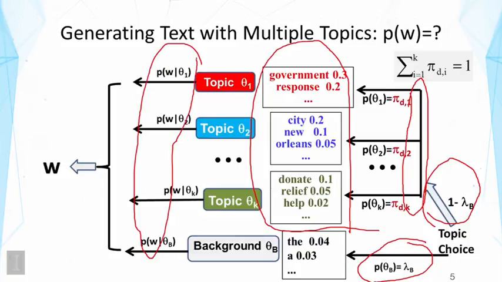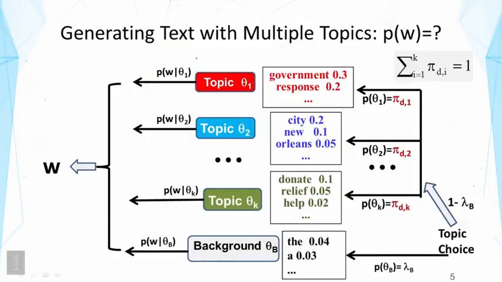Okay, so now let's look at the question about the likelihood. So what's the probability of observing a word from such a distribution? What do you think? Now, we've seen this problem many times now, and if you can recall, it's generally a sum over all the different possibilities of generating the word. So let's first look at how the word can be generated from the background model.